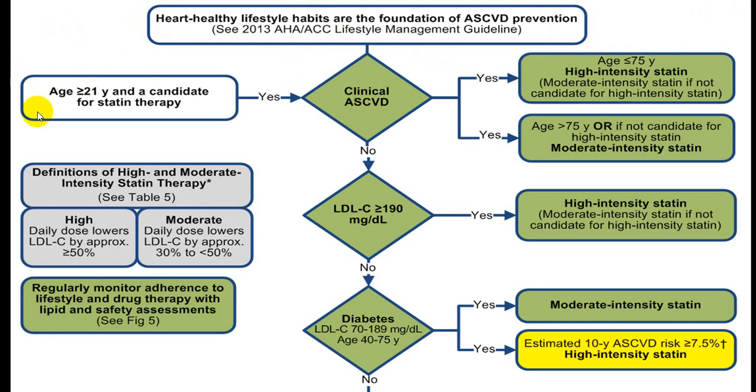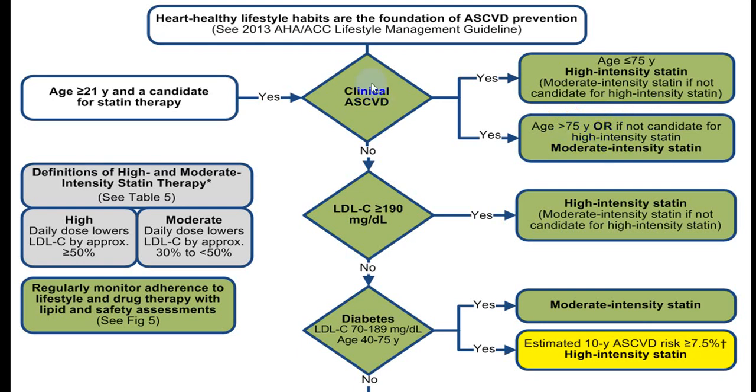If the person is more than age 21 and a candidate for statin therapy, if the answer is yes, this particular group of people and clinically there is evidence of atherosclerotic cardiovascular disease in that particular group of persons, and if age is less than 75, high intensity therapy should be started, and if age is more than 75, moderate intensity therapy should be started.